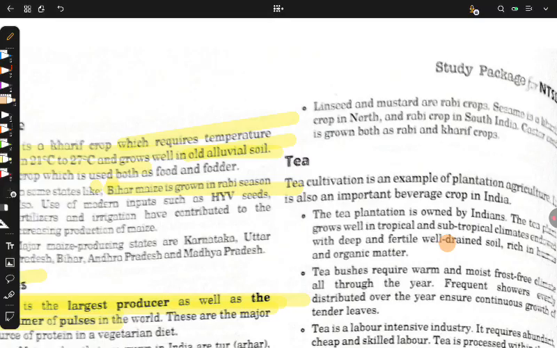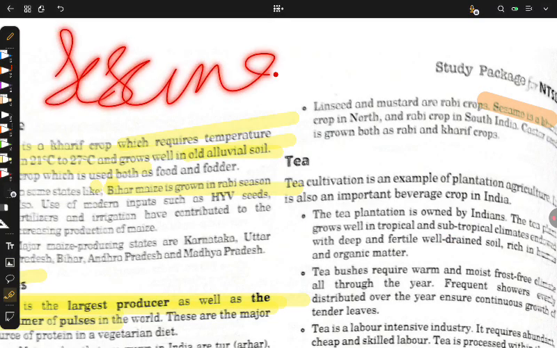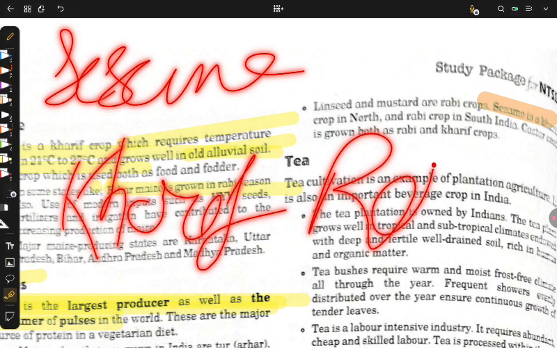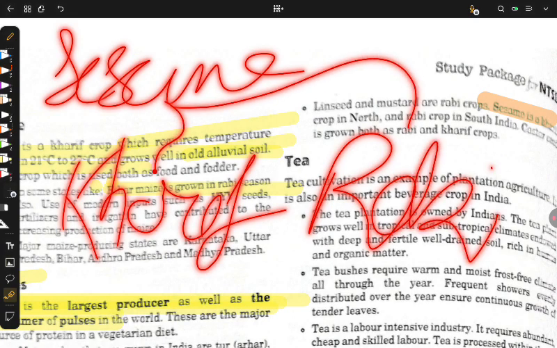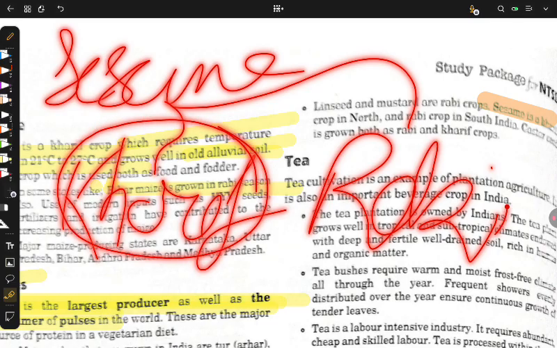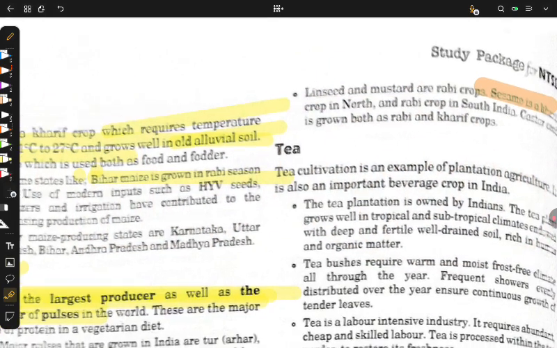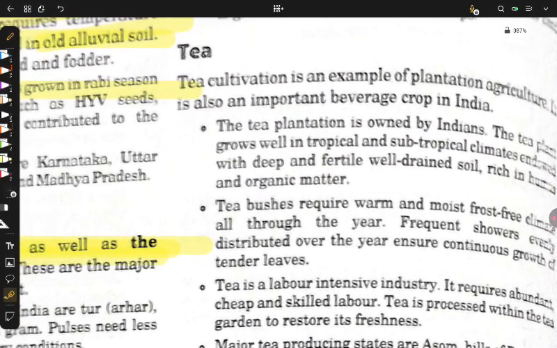Now I will tell you, sesame is an exception, a very important exception. We know there are three types of crop, but let's say we have broadly two types: Kharif and Rabi. Sesame behaves as Rabi and Kharif both. In the northern part it behaves as Kharif, and in the southern part it behaves as Rabi. Do you understand? It has dual nature, like light.